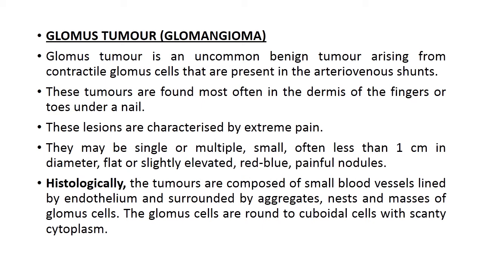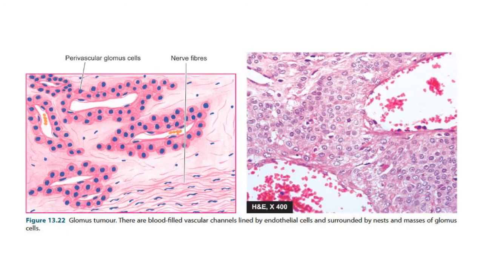blue, painful nodules. Histologically, the tumors are composed of small blood vessels lined by endothelium and surrounded by aggregates, nests and masses of glomus cells. The glomus cells are round to cuboidal cells with scanty cytoplasm. This is the image showing microscopical view of glomus tumor. There are blood-filled vascular channels lined by endothelial cells and surrounded by nests and masses of glomus cells.